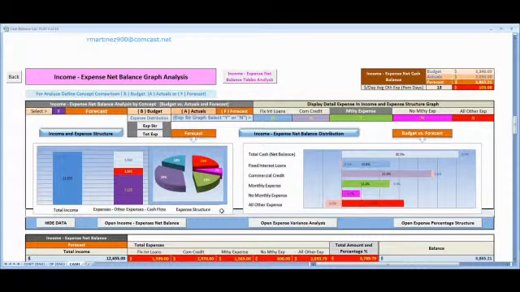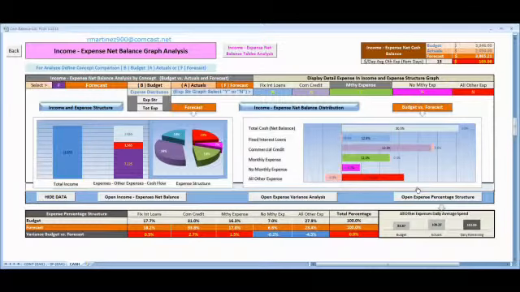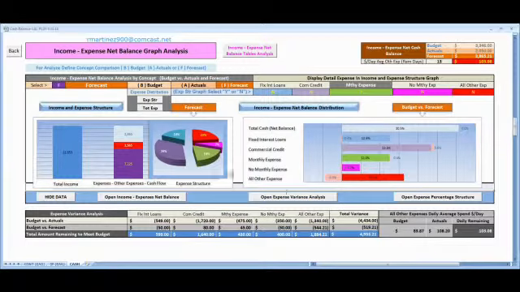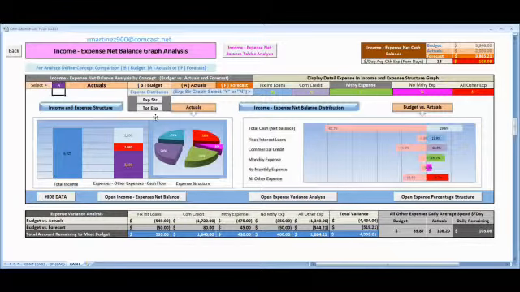Also, you can hide and present different information in tables, and also in graphs, like total income compared versus the balance of expenses and cash flow. Here you also have the option to change to forecast, to budget, or also to actuals, and the graph is going to change for you.